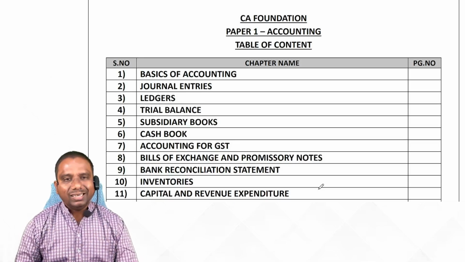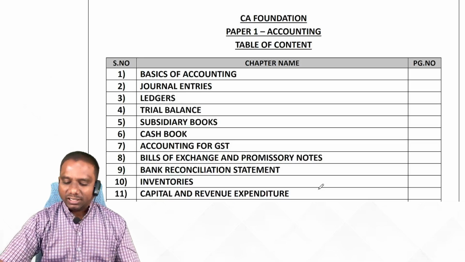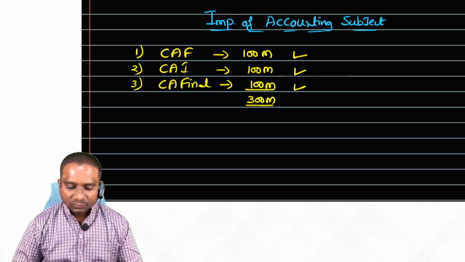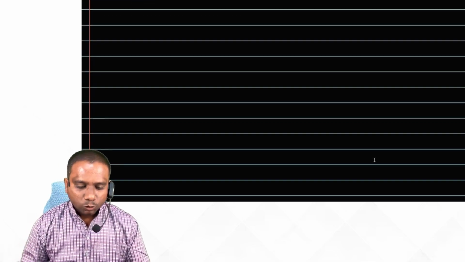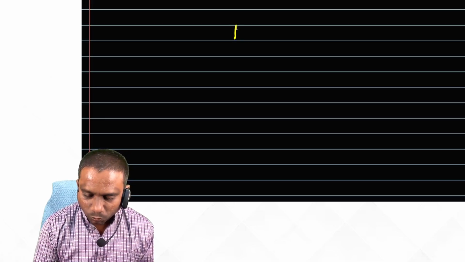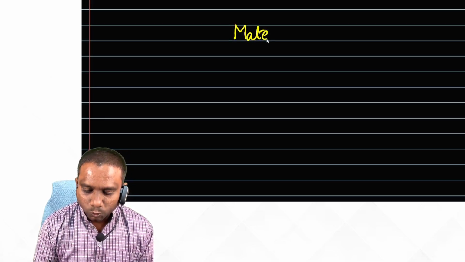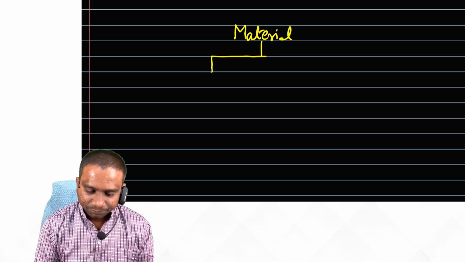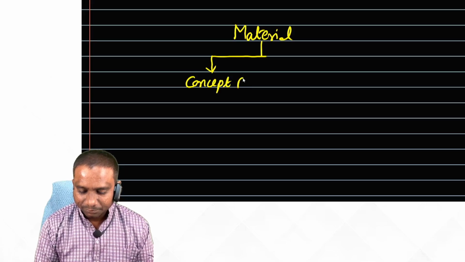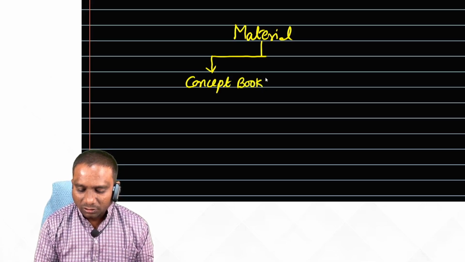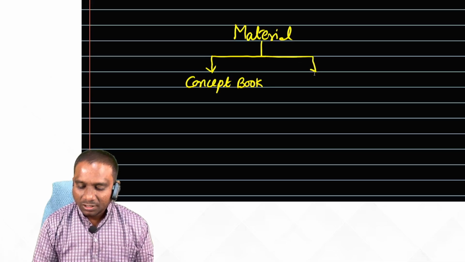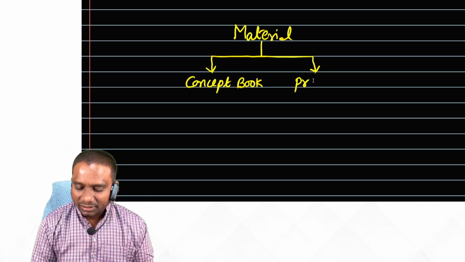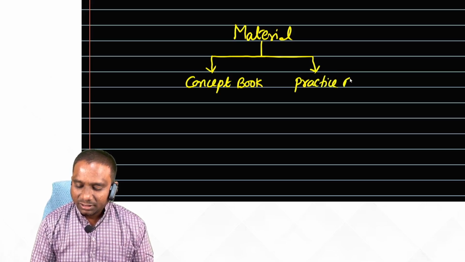But what we did here is we have divided our material into two parts, students. The total course material is divided into two parts. The first part is the concept book. This contains all the concepts of the chapters. The second book is the practice book or question bank. You may call it a question bank, practice book or question bank.